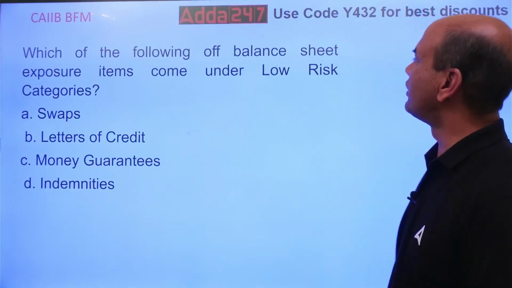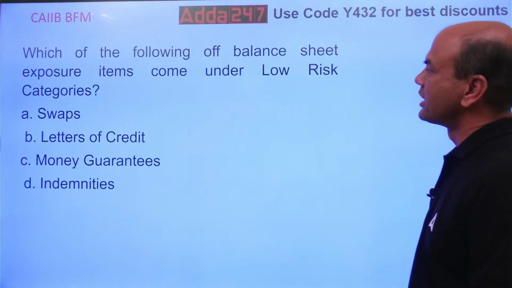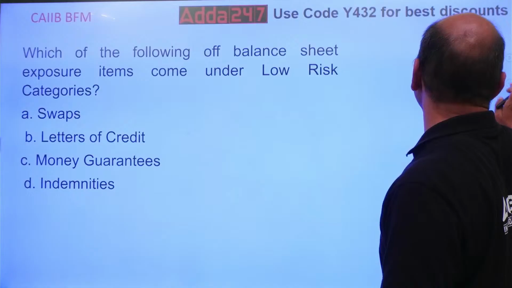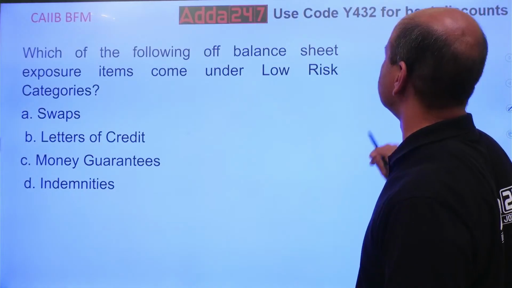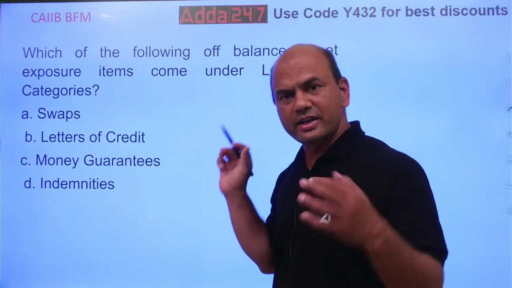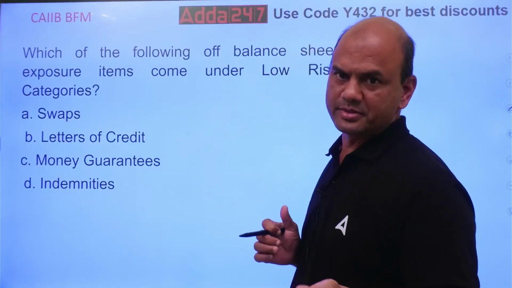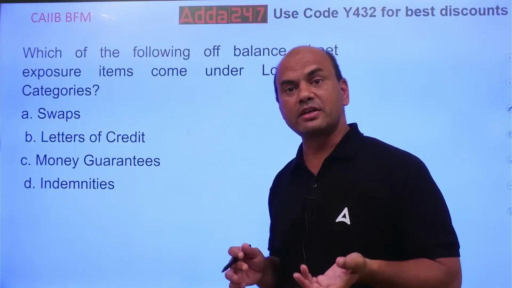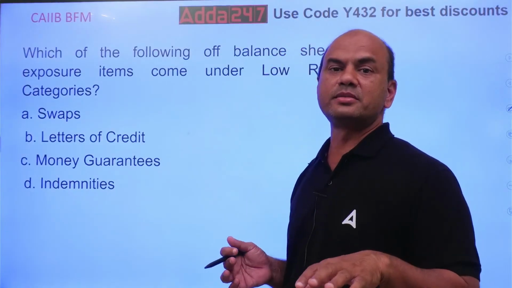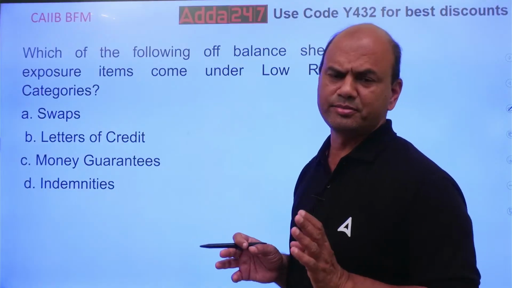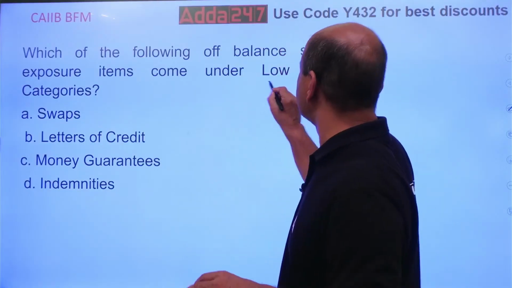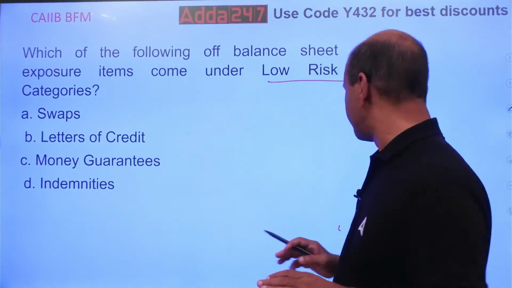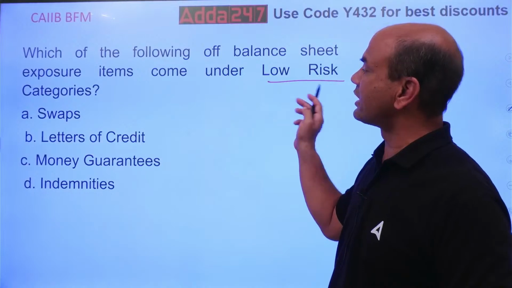Which of the following off-balance sheet exposure items come under the low risk category? Here, understand the question properly. Which of the following off-balance sheet items? Okay, so already it's given. These are off-balance sheet items. Now out of that, we have to check which of these off-balance sheet items are low risk and medium risk. Basically the question here is of low risk, but I'll give you the idea about medium risk also. So, which of the following are under low risk?